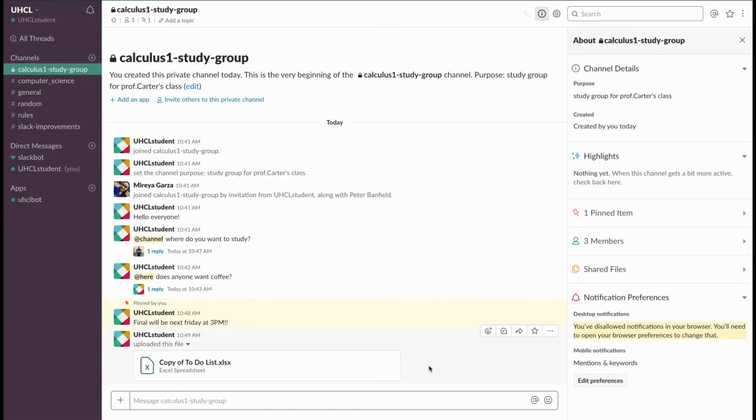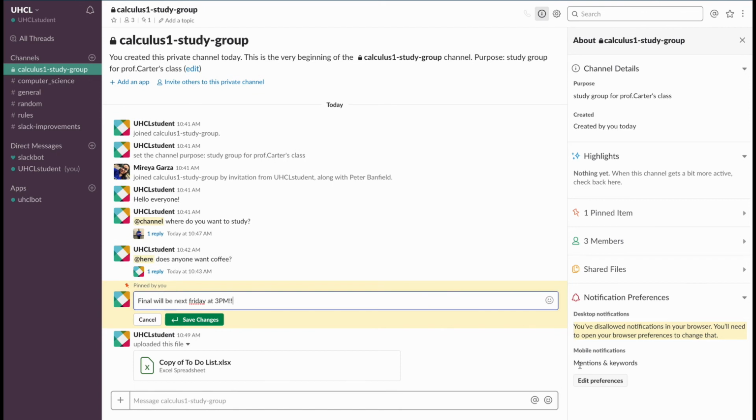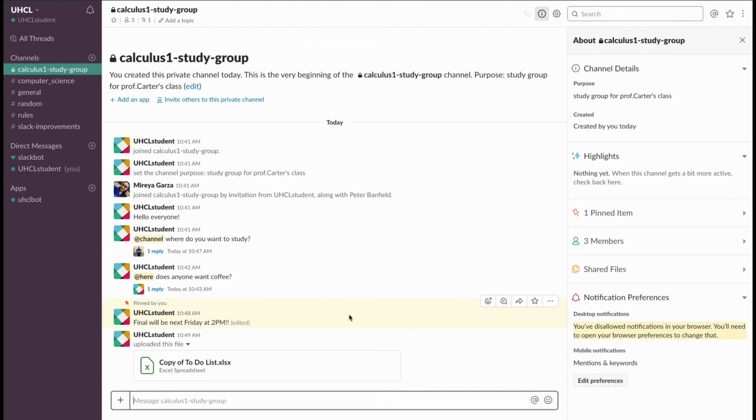If you catch yourself making a mistake, you can always edit or delete the message by hovering on the message and clicking the icon on the far right. Here a bunch of options for the message will show up. Let's edit this message to say final will be next Friday at 2 p.m. instead of 3 p.m. Click Save Changes and the message will be updated.